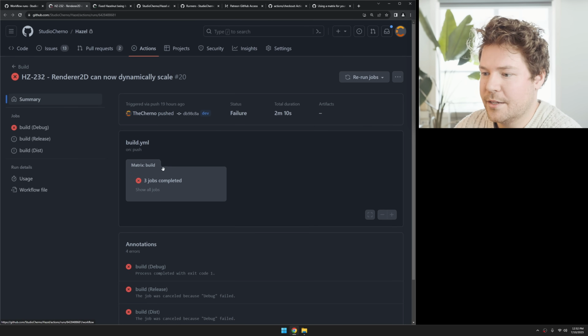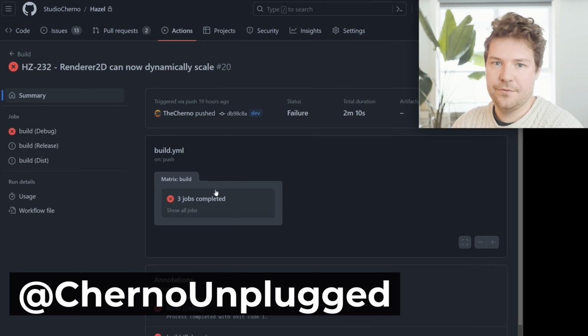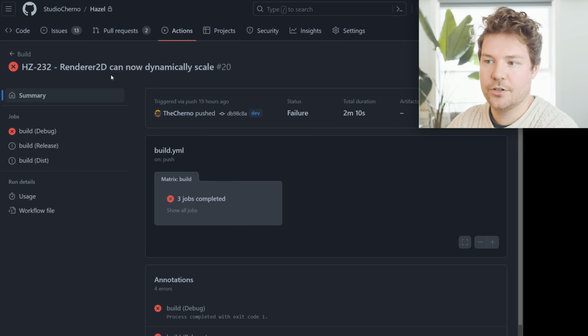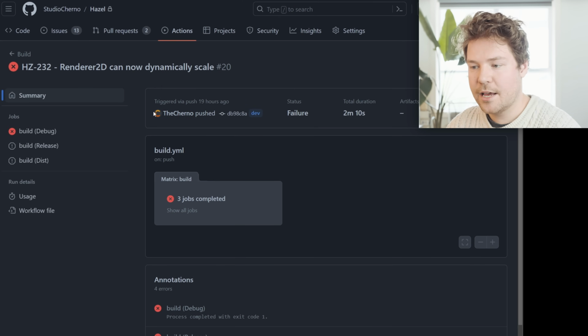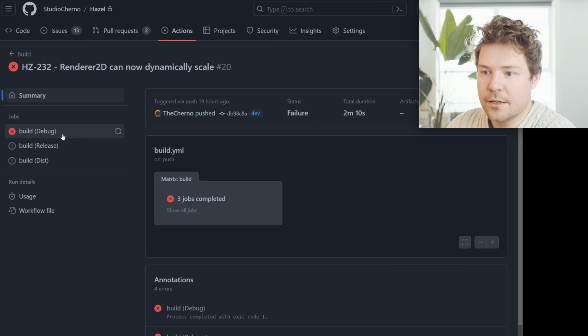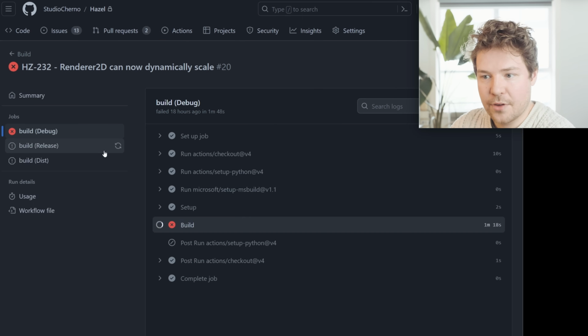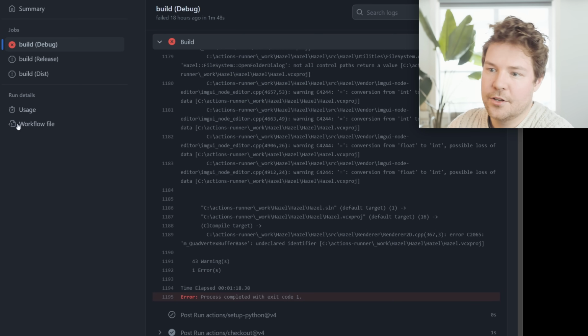I did a live stream about this. It'll be on my Cherno Unplugged channel, by the way, the VOD for this. But I was working on extending Renderer 2D in Hazel so it can dynamically resize how much it's able to render. And you can see here that the debug configuration failed. That's the one that it happened to run first. And so you can see it didn't do the other ones.